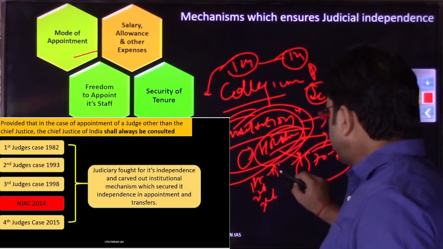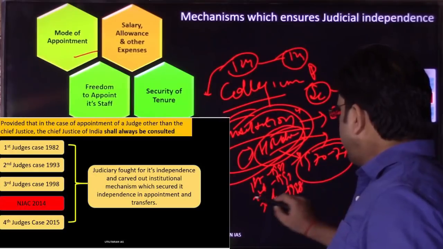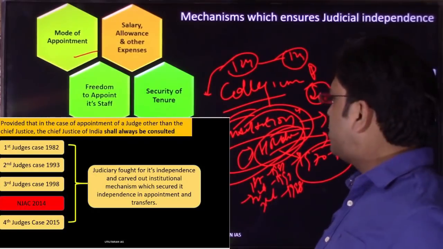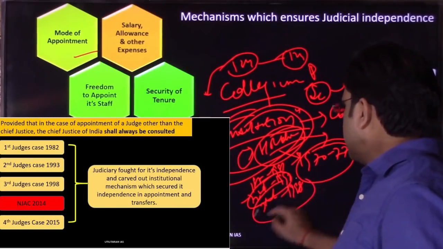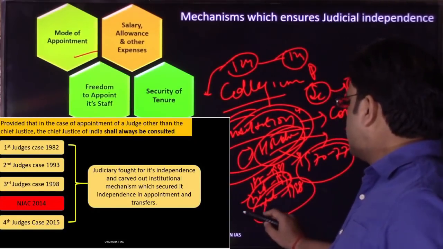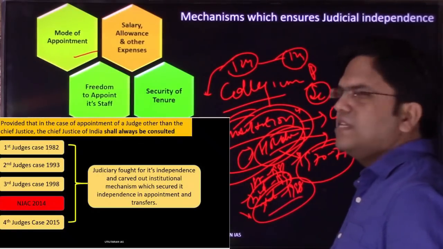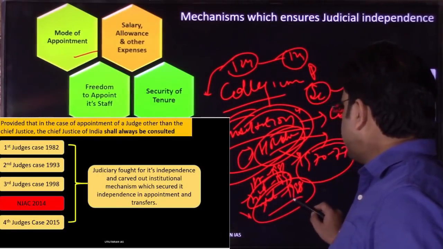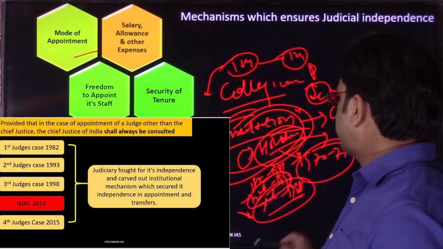First judges case in 1981, then 1993, and third judges case in 1998. So this is how the collegium system came into existence through the second judges case, and how the collegium position was further consolidated and reiterated in the presidential reference in the third judges case in 1998, through which the position of the collegium system was strengthened.